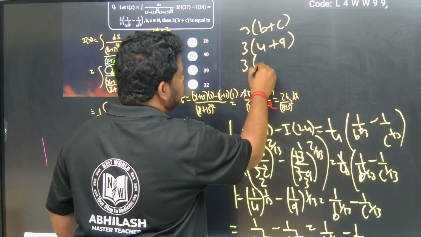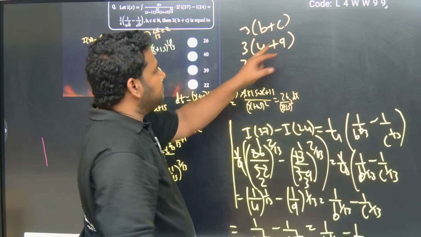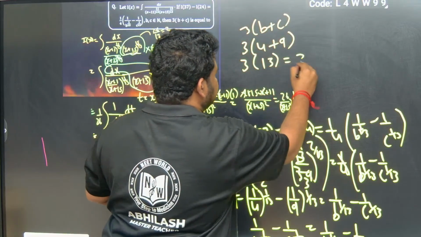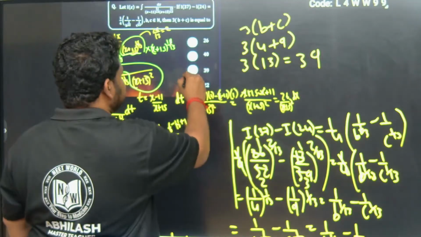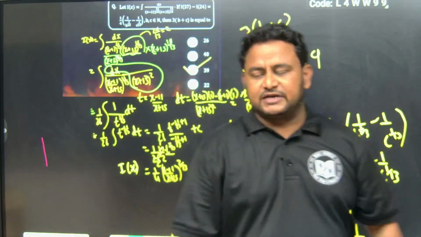c is equal to 9. 9 plus 4 is 13. So 13 times 3 is 39. So the answer to this question is option C.